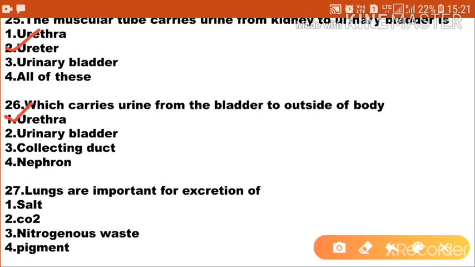Next one, lungs are important for excretion of option 1 salt, option 2 carbon dioxide, option 3 nitrogenous waste, option 4 pigment. So the correct answer is carbon dioxide. Lungs are important for excretion of carbon dioxide.